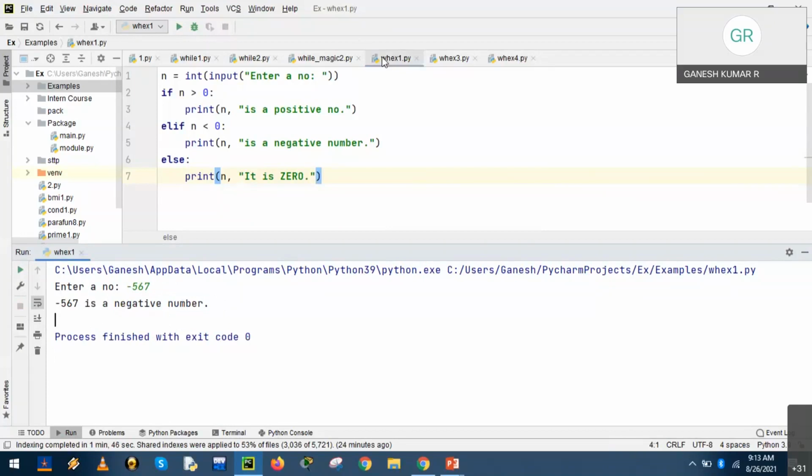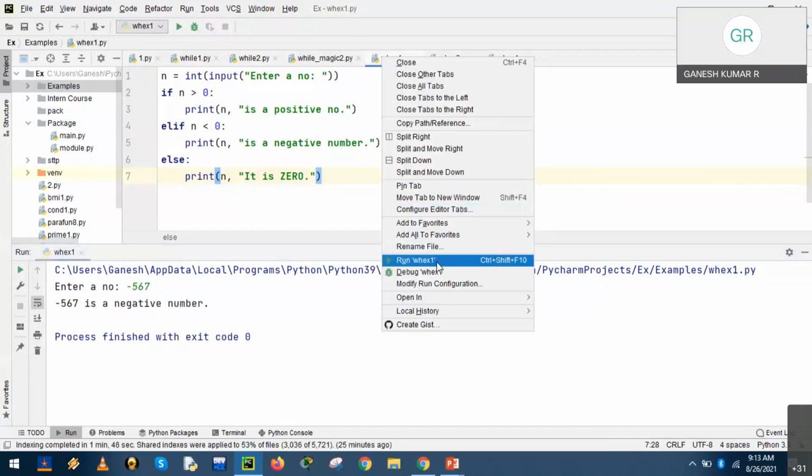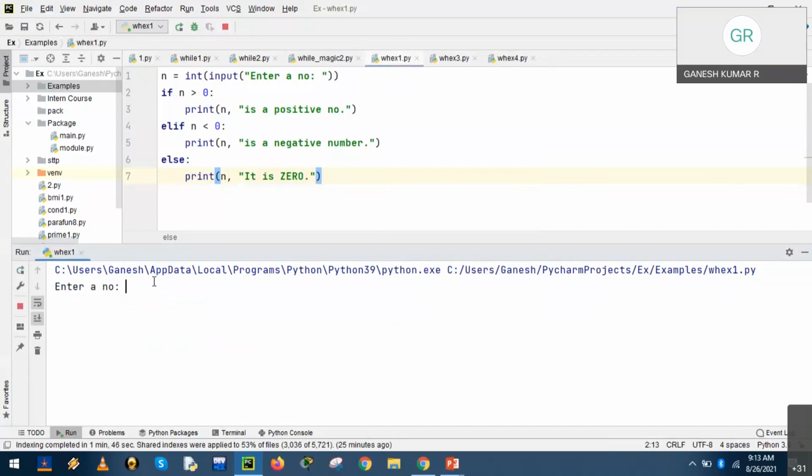Again a third time we run the program to check the last option, else if n is equal to 0, it is 0. So the number of executions depends upon the number of options: the first option, the second option, else the third option. We have executed thrice to check all the options.